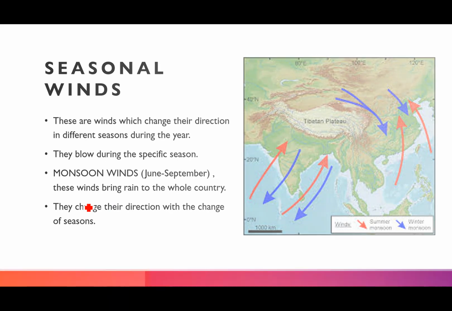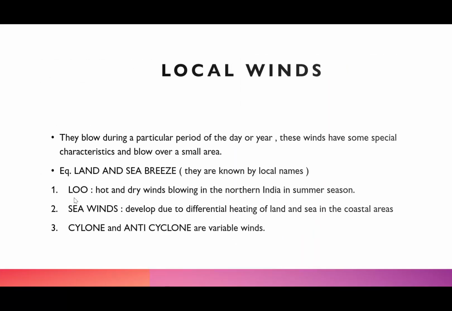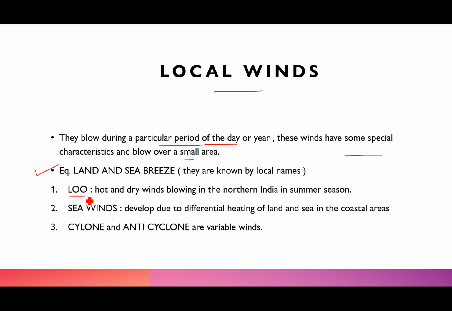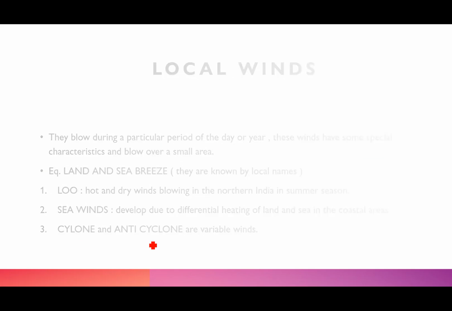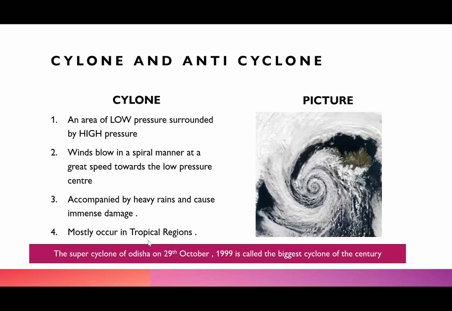So number two is, just hold on. Okay, one is Lu, that is hot and dry winds which blow in the northern India in summer season. Then the land and sea breeze, as I talked about. Then is cyclone and the anti-cyclone winds as well. Now we'll be talking about cyclone and anti-cyclone. Now, basically, what is a cyclone?